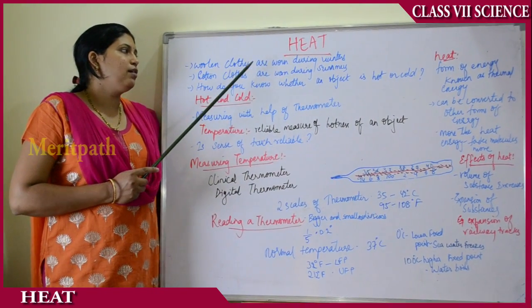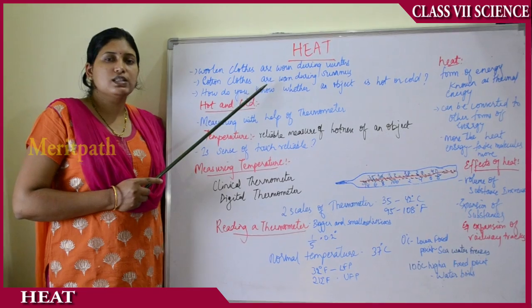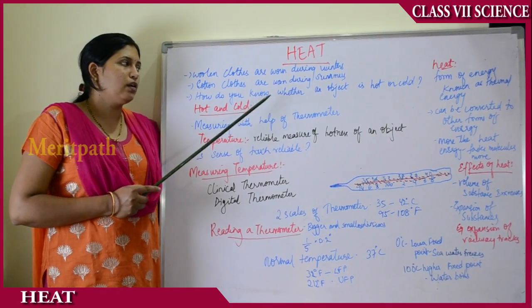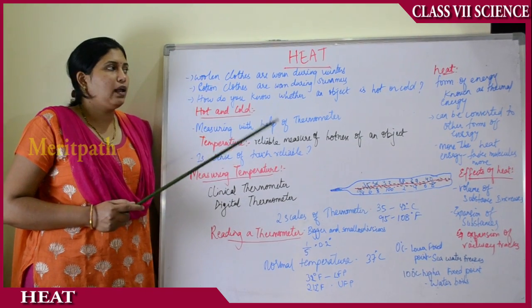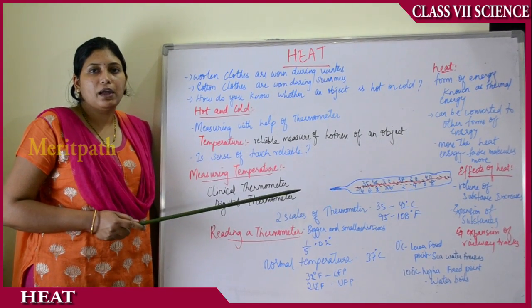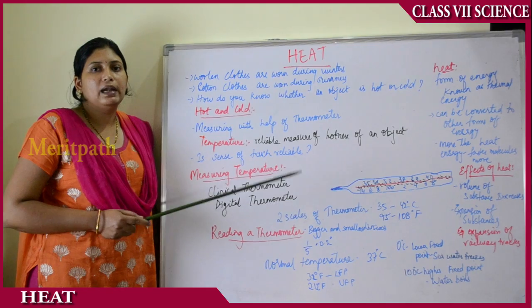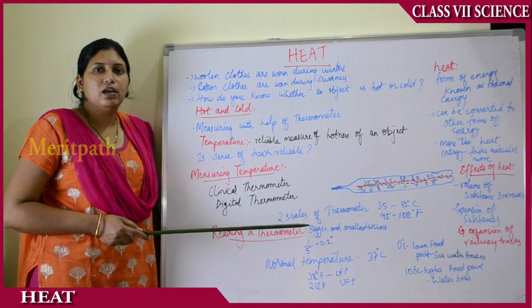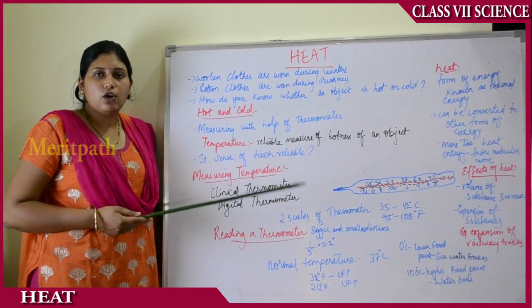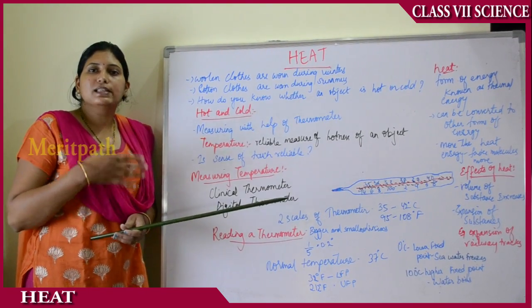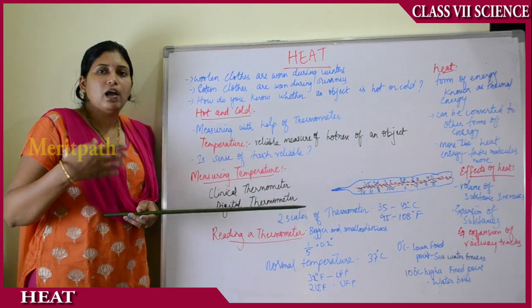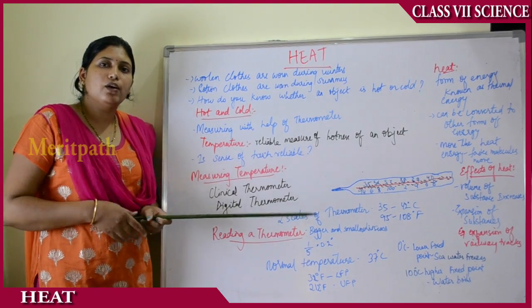And have you ever wondered why do we wear woolen clothes in winters, and why do we wear cotton clothes in summers? Woolen clothes always have air trapped between them. The woolen fibers trap air between them, and air is a poor conductor of heat. Thereby, the heat which is lost from our body is trapped with the help of woolen fibers. There is always heat emitted outside from our body. Our body always keeps on emitting heat outside the body.